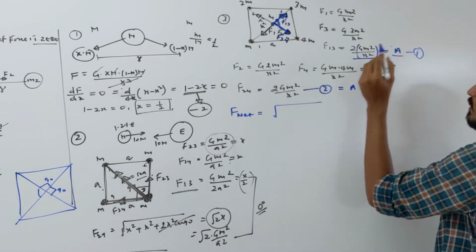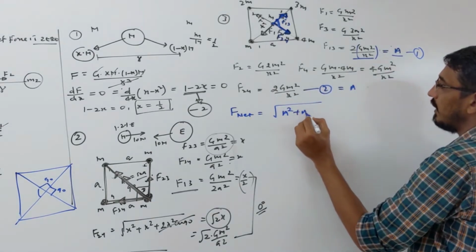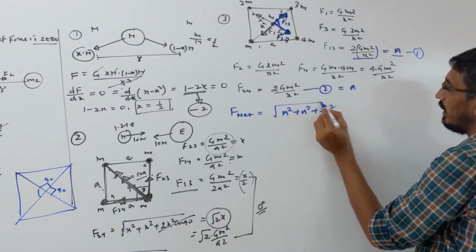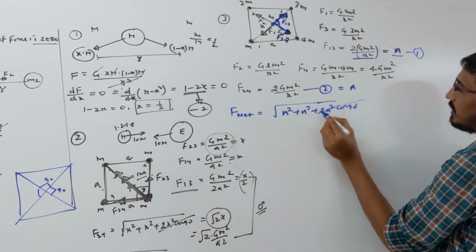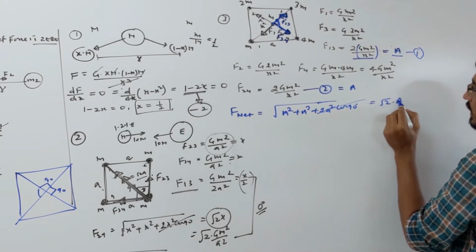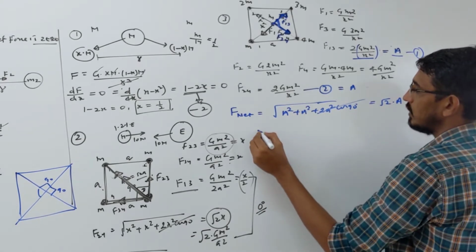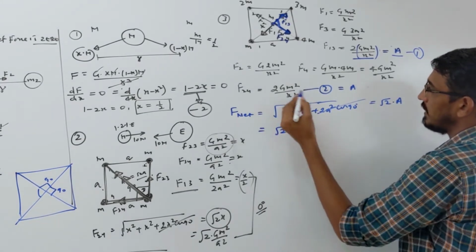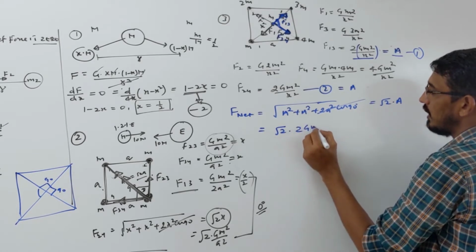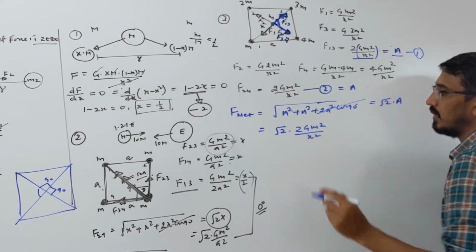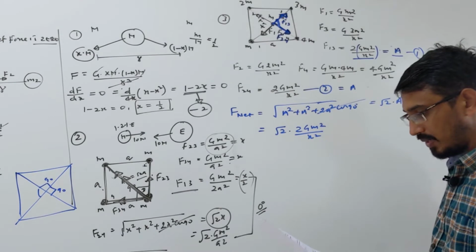The two forces are the same value, so I am writing a square plus a square plus 2a square cos 90. So this term is 0, and it becomes root 2 times a. So root 2 times a means 2 into G m square upon x square, times root 2. That will be your final answer.